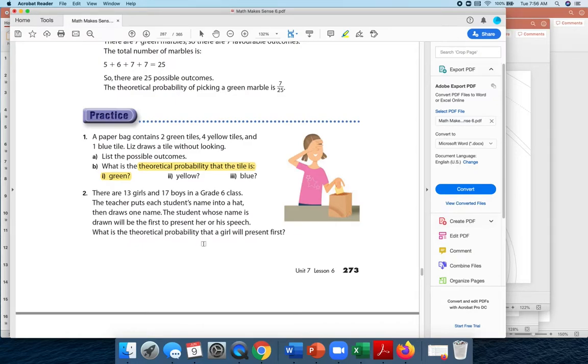And then I guess this one would be, okay, the student whose name will be drawn first to present for his or her speech. What is the theoretical probability the girl will present first? Okay, so you have to add this up. 13 plus 17 is 30. So then it would be 13/30. That's the chance of it being a girl.